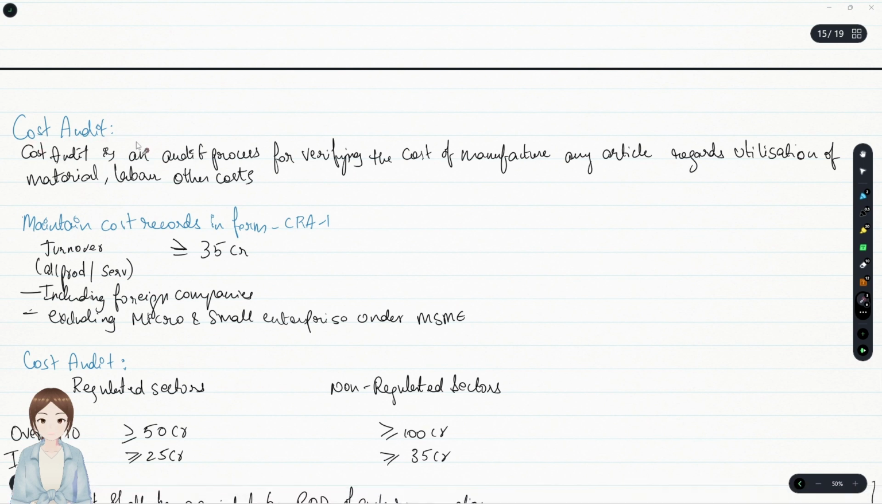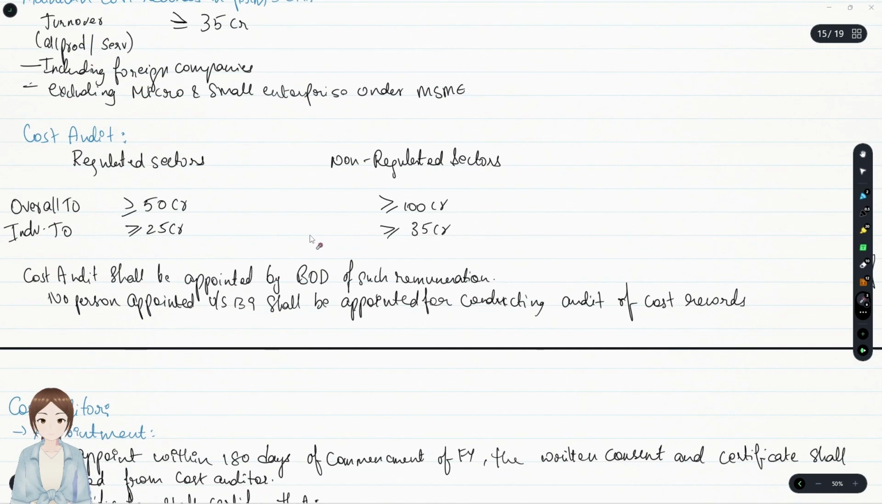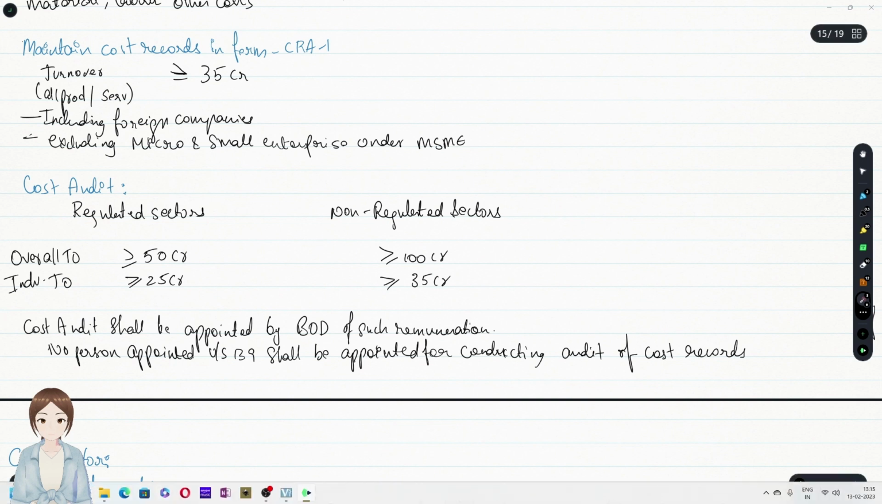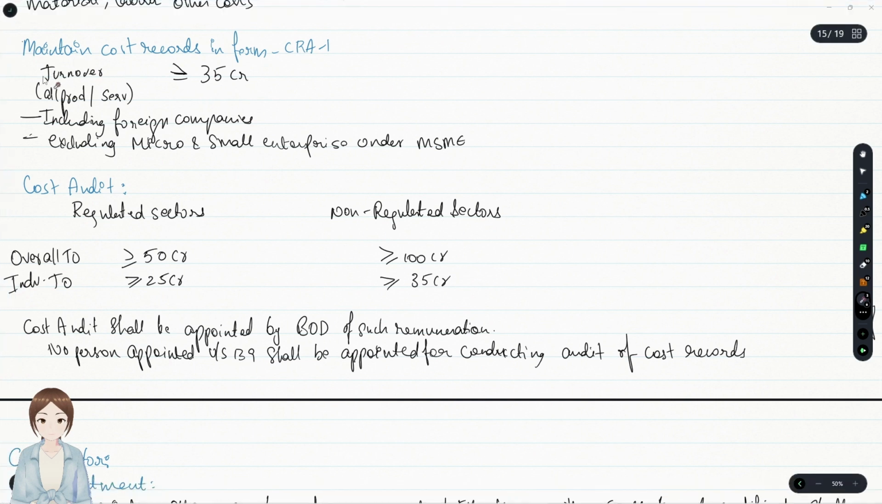Okay, with regards to the cost audit, it is an audit process verifying the cost of manufacture or production of a particular article with regard to utilization of material, labor or any other cost. Does everybody have to maintain cost records? Voluntarily yes, but only after meeting a specified threshold limit. What's that threshold limit? If your overall turnover, including any products or services that you have given, touches 35 CR, you have to maintain cost records in form CRA 1.